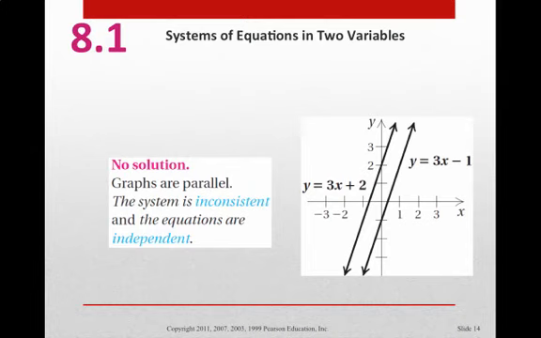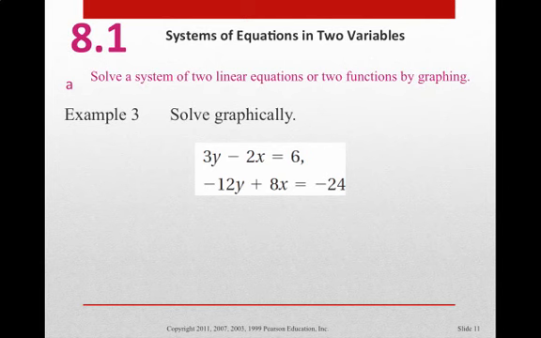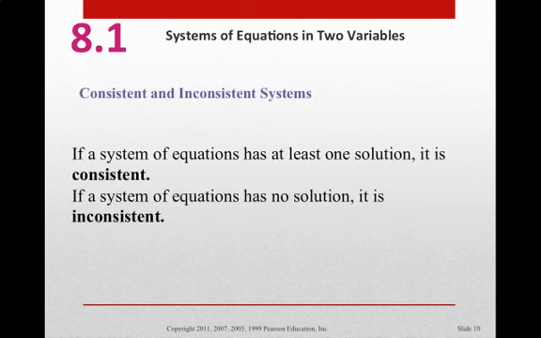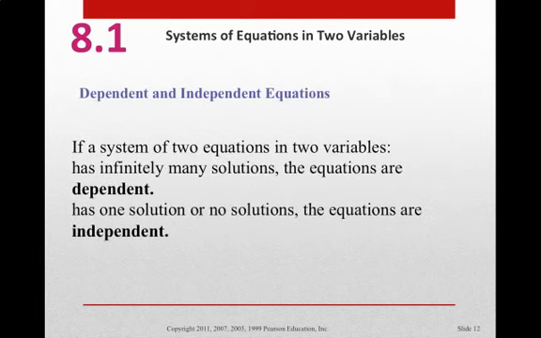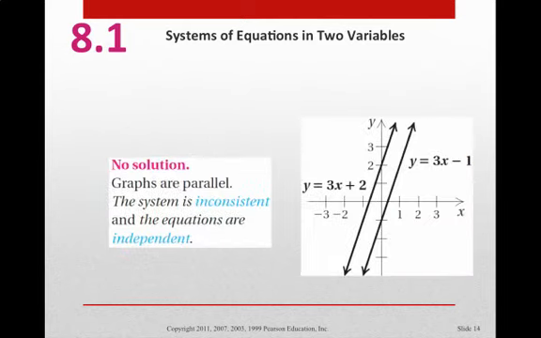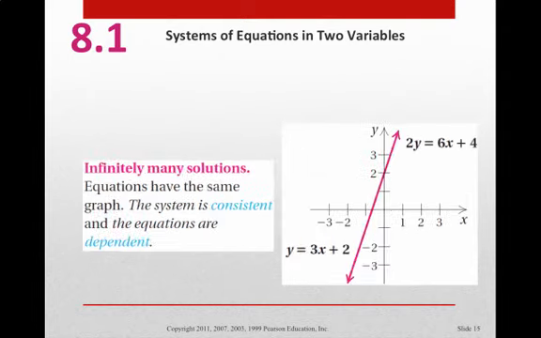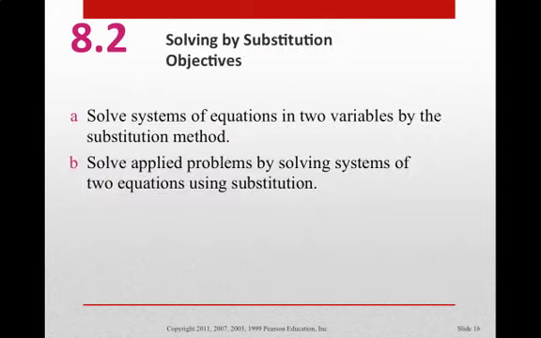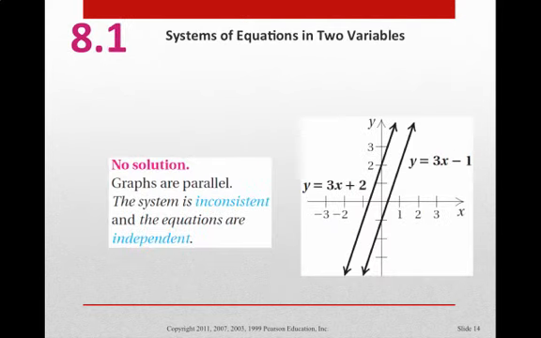So let's go back just to be sure. I'm going to flip back to this definition here. Consistent means at least one solution. Inconsistent means no solutions. And dependent means that it has infinitely many solutions, and one solution or no solutions is independent. So that means that this system is independent and inconsistent. So infinitely many solutions goes to this idea of the systems being consistent, but they are dependent on each other. Okay, so that wraps up the introduction for section 1.